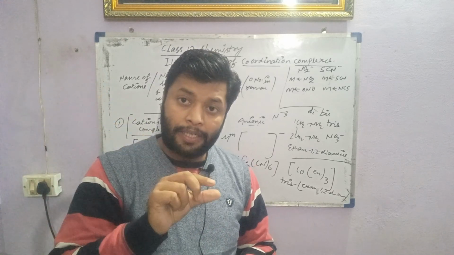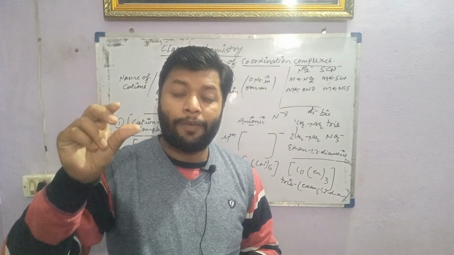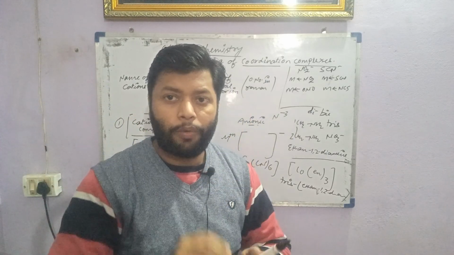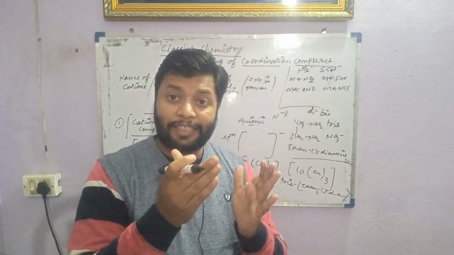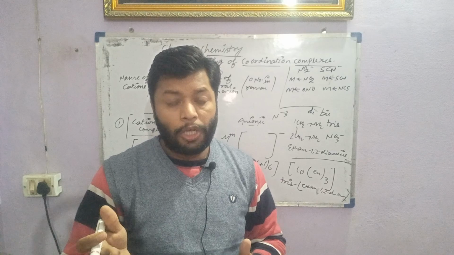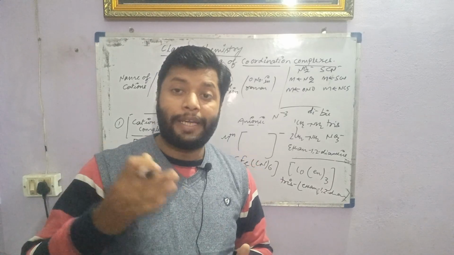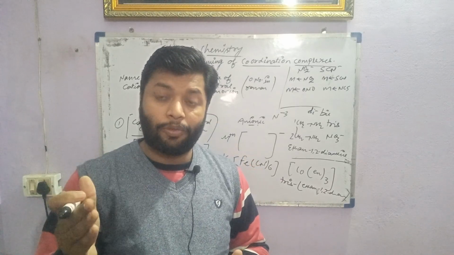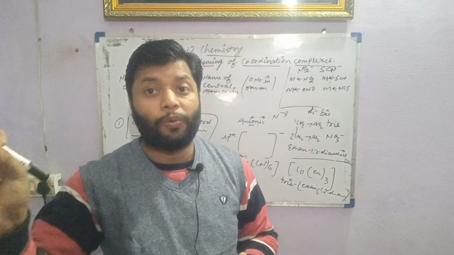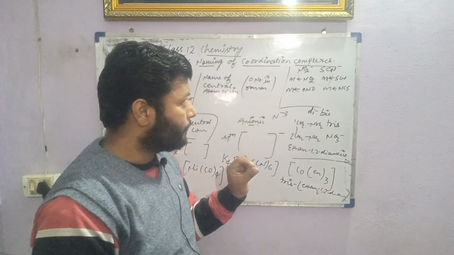But if the name ends with ide, it will end with ido. So the common term is o. So hydroxide is called hydroxido, cyanide cyanido, chloride chlorido, bromide bromido, iodide iodido, and the same way nitrite nitrito and thiocyanate thiocyanato. Fine. Okay, one more thing.